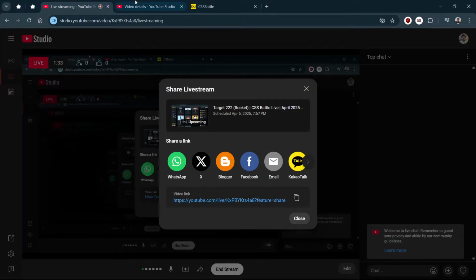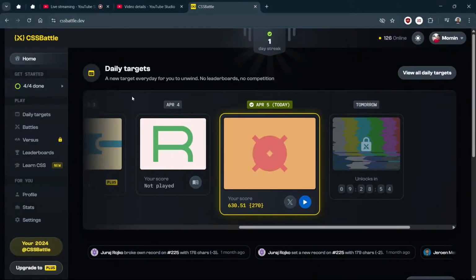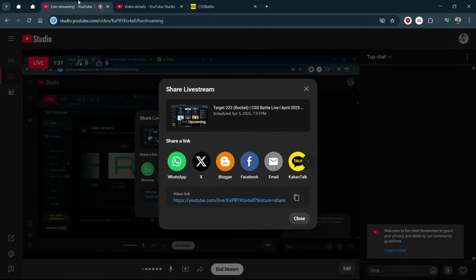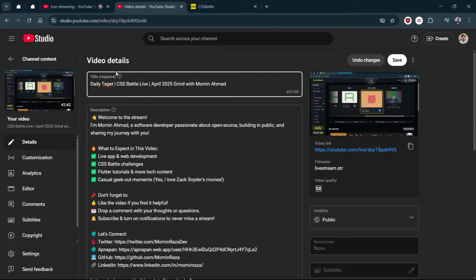Daily target of 5 April 2025. I don't think I need to add that date here.